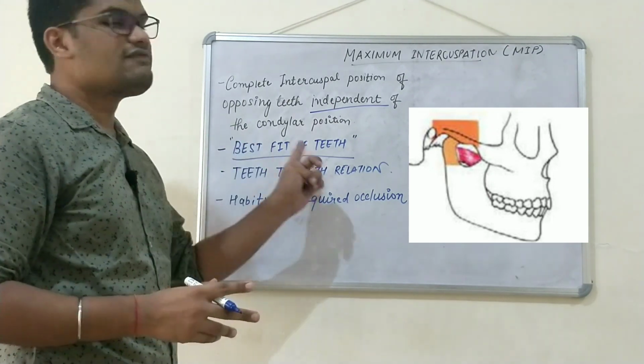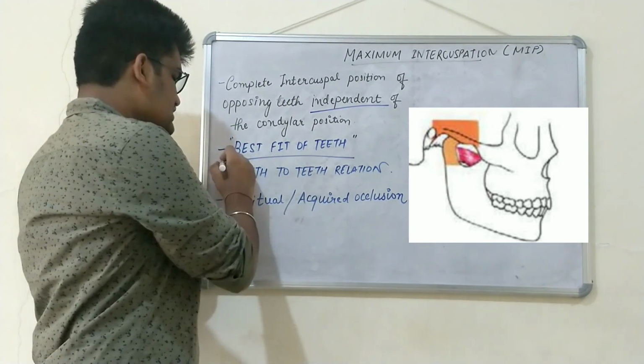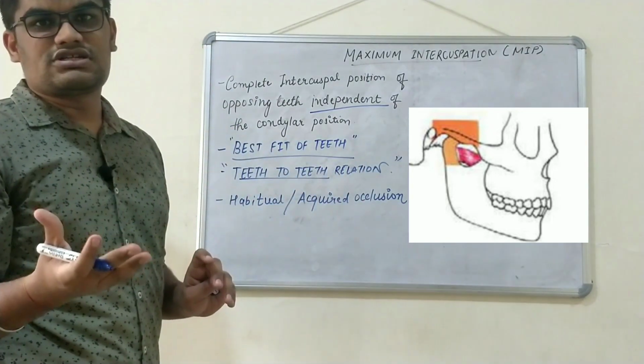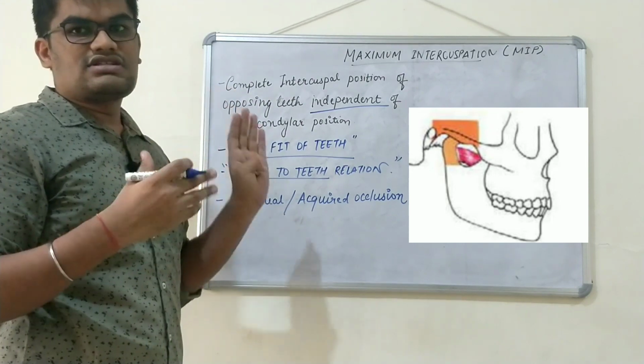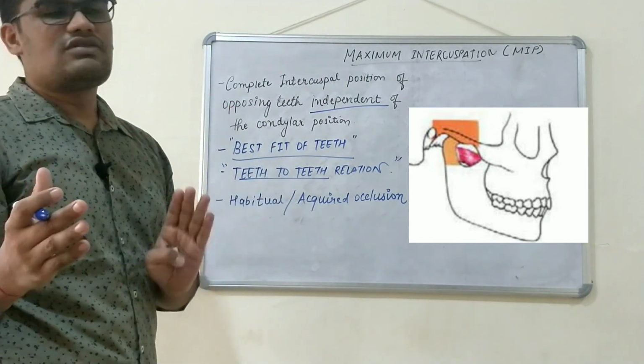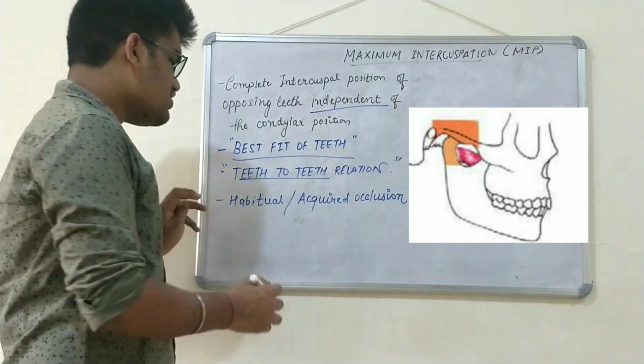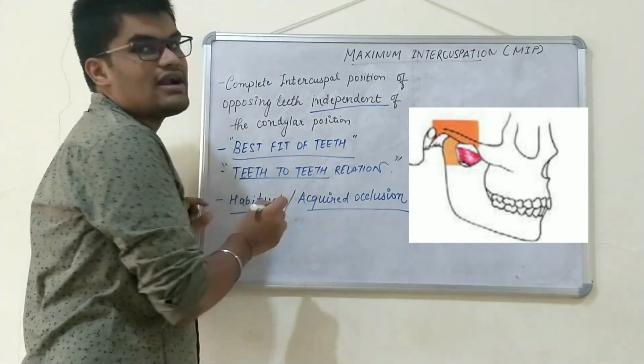So it is called the best fit of the teeth, and it is the pure teeth to teeth relation because it does not depend on the condylar position. Centric relation, we studied, is a pure bone to bone relation, whereas maximum intercuspation is a teeth to teeth relation, and it is also called the habitual or acquired type of occlusion.